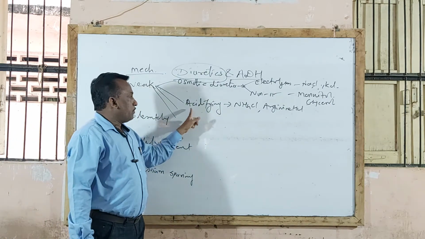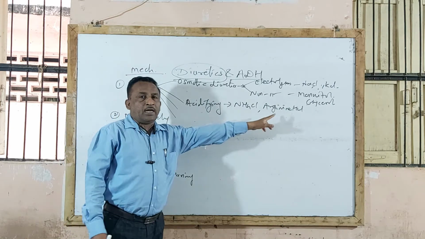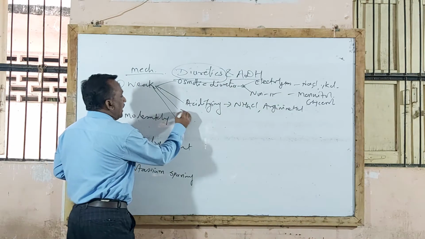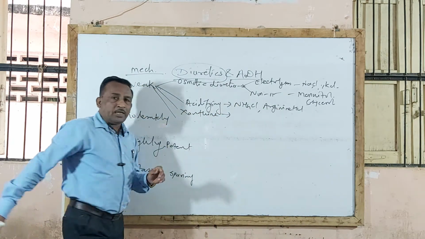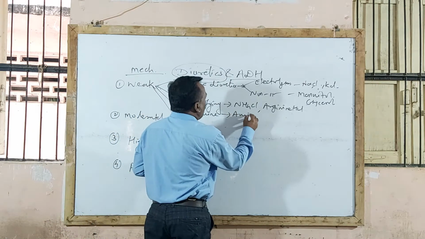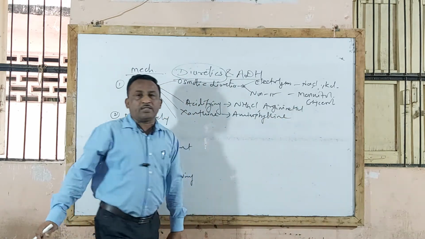Third type is called xanthine alkaloids, chemically containing xanthine alkaloid. We completed it under CNS stimulants, particularly aminophylline. This aminophylline is used as a diuretic agent.